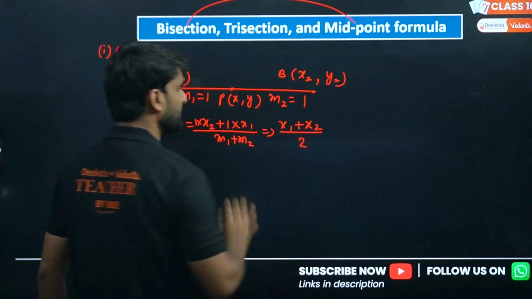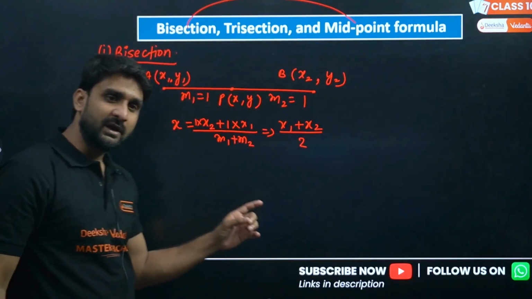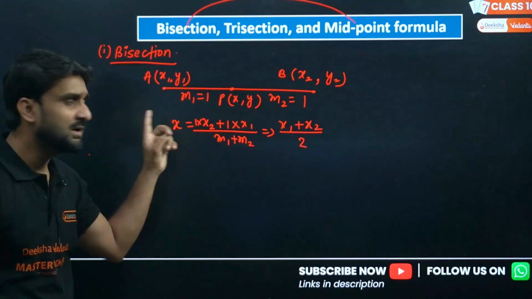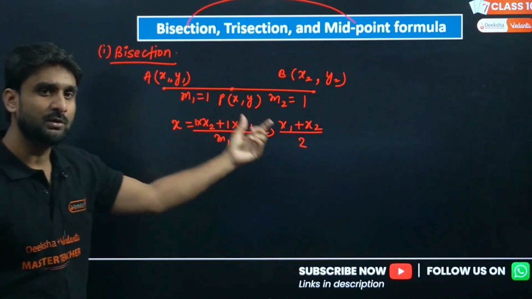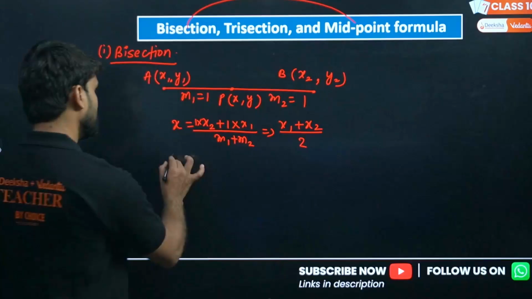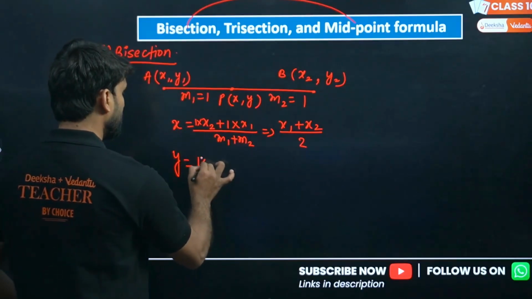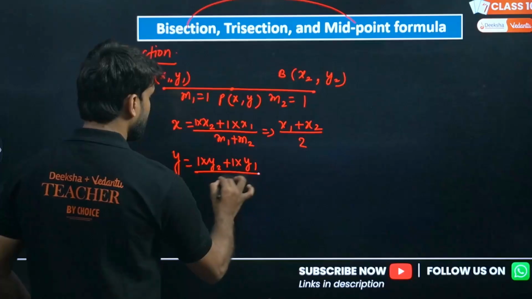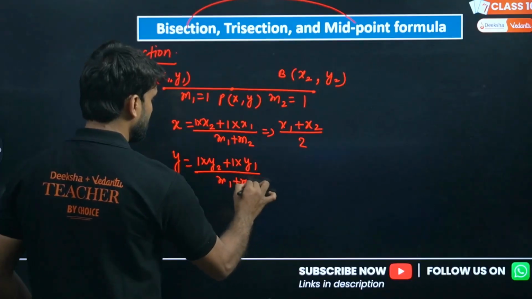So this is the formula: the average of these two points. If the bisection term is there, how can we directly find the value? The average, x1 plus x2 divided by 2. Similarly, y will be 1 into y2 plus 1 into y1, divided by 2.